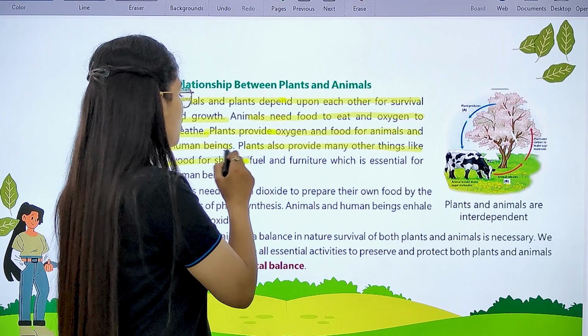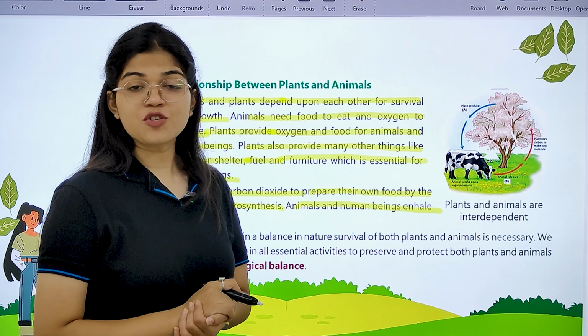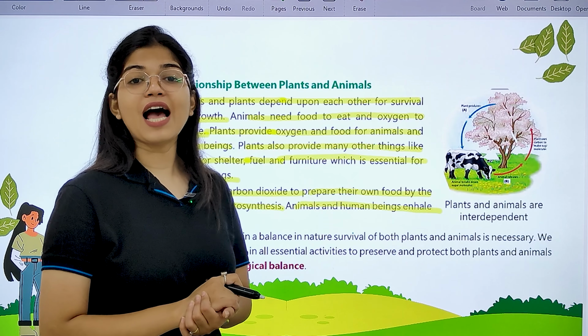Similarly, plants are also dependent on animals for their requirements. How? Plants need carbon dioxide, as we have discussed earlier in the chapter, that they absorb carbon dioxide from the atmosphere to prepare their food during the process of photosynthesis. It is the animals and human beings which exhale carbon dioxide into the atmosphere, which is absorbed by the plants for their food production. So this is how plants are dependent on animals.